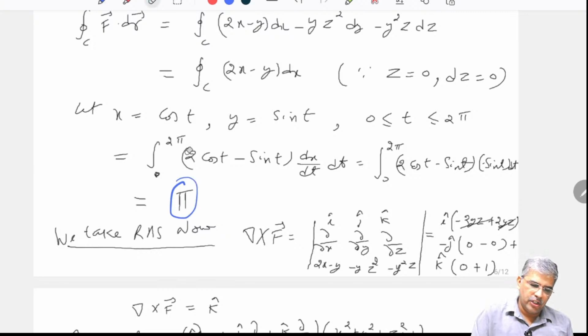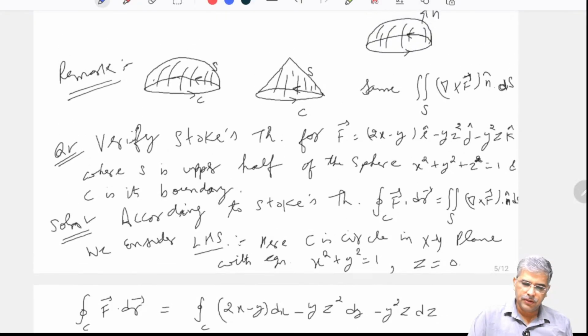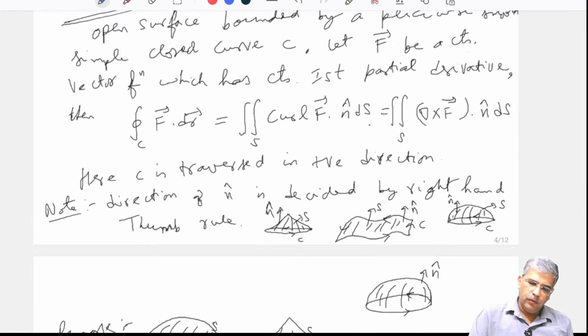So our LHS part is done. Now come to the RHS part. What is the RHS part? See, first of all I need to find the curl, then n cap, and then the third thing is to find the surface integral.